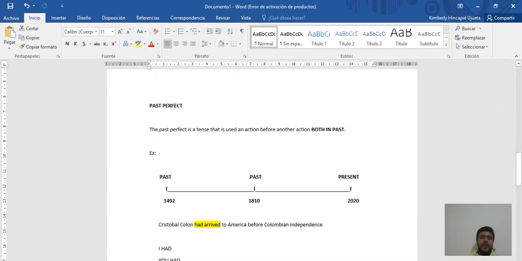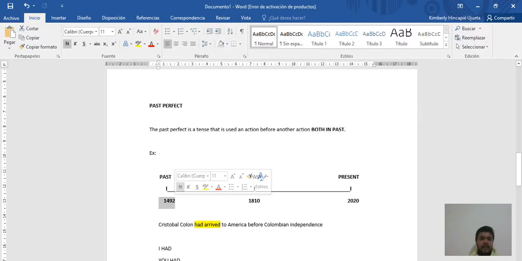Good. Now we're going to talk about past perfect. What is past perfect? The past perfect is a tense that is used for an action before another action, but in past. This part is very, very important, but in past. For example,